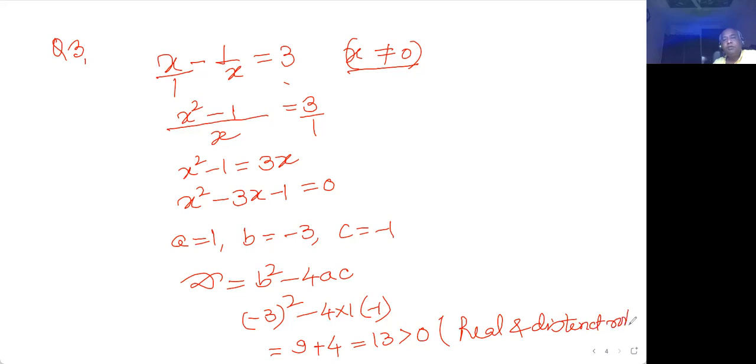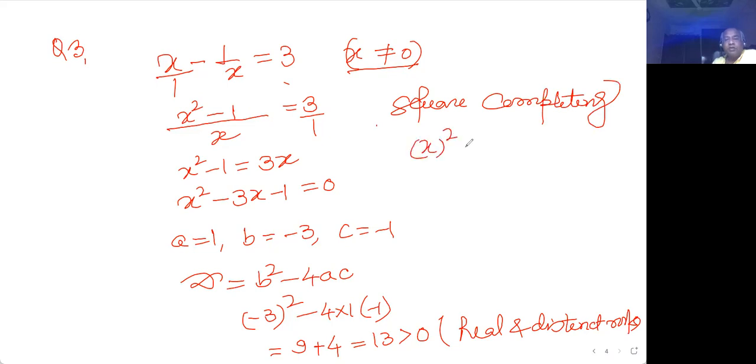Distinct roots are possible. So if I go on that formula, square completing is beginning from here. So write x square minus 2 into x into 3 by 2.